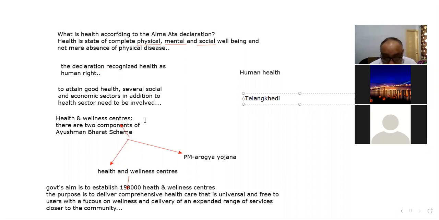That is one point. And the second is that it is designated as the WHO, World Health Organization, reference laboratory for the Southeast Asia region.